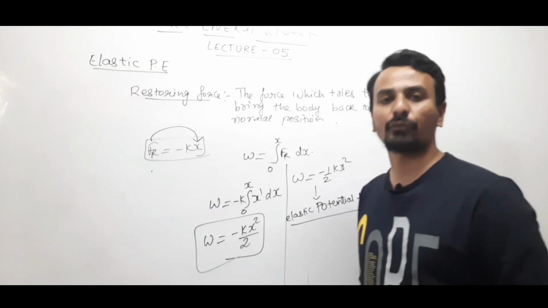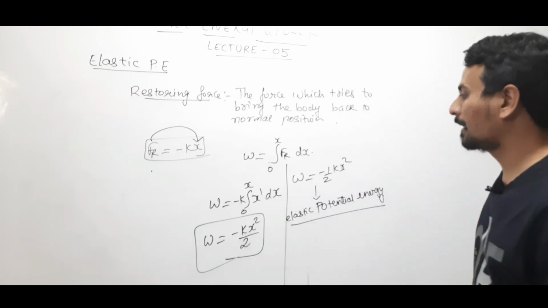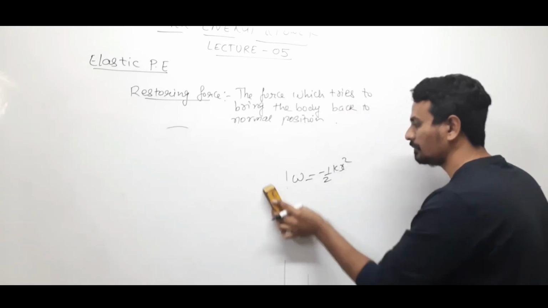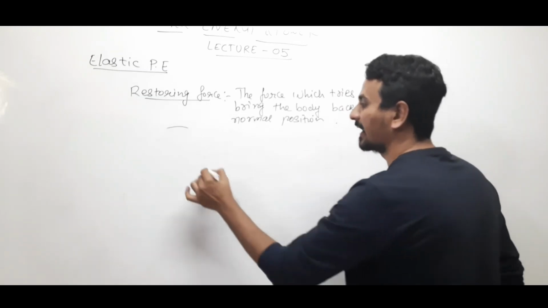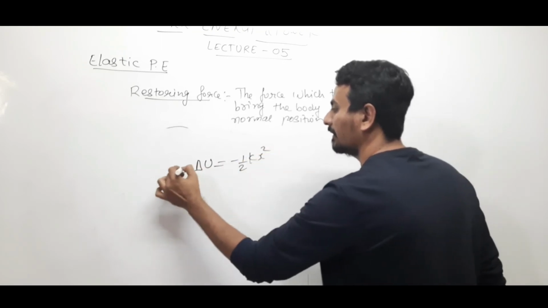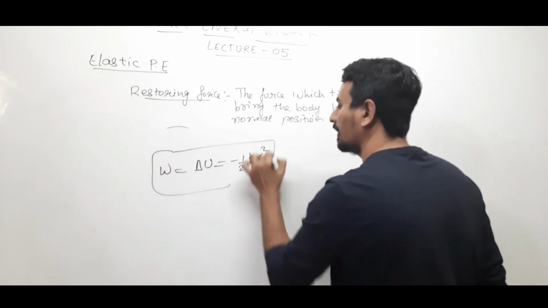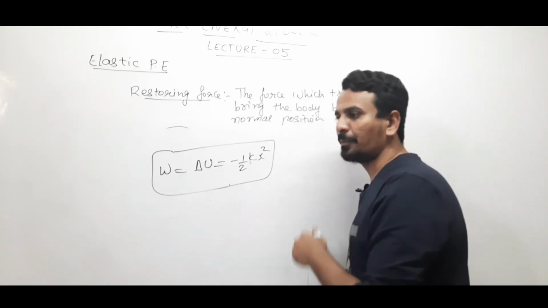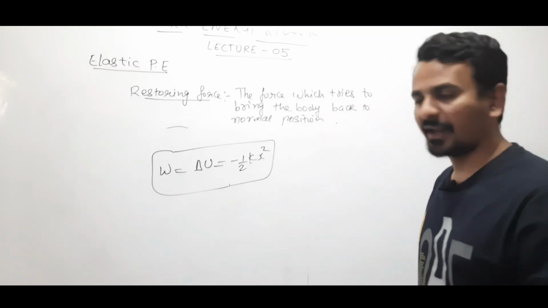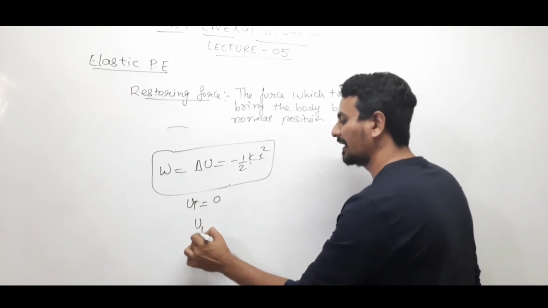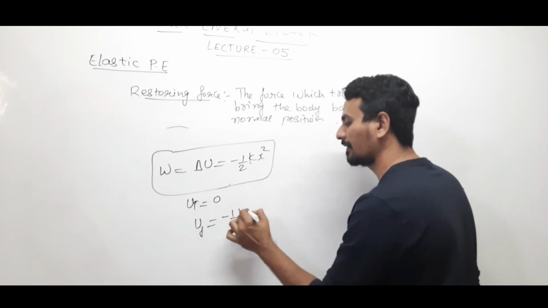This much energy is stored by the spring, right? Secondly, you can write it as delta U is equal to minus half kx square, because work done is not equal to U, it is equal to delta U. If at the normal point or at equilibrium we consider the initial potential energy to be 0, then we can write the final potential energy as half kx square.